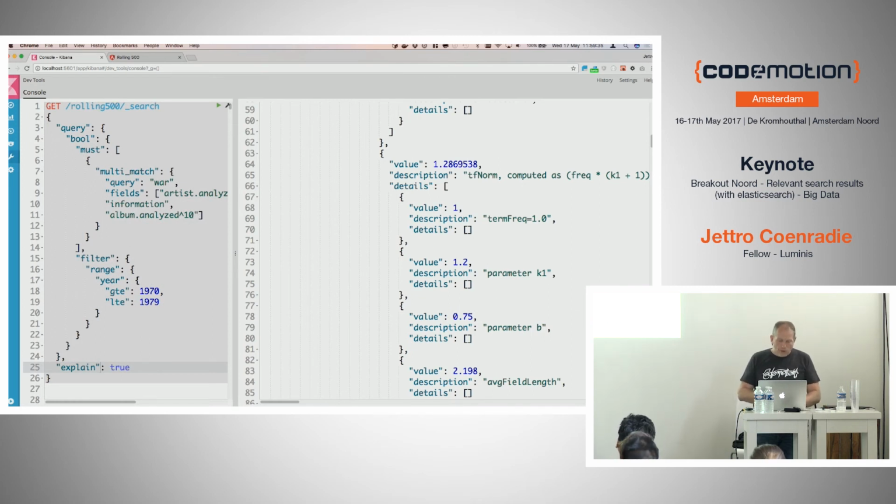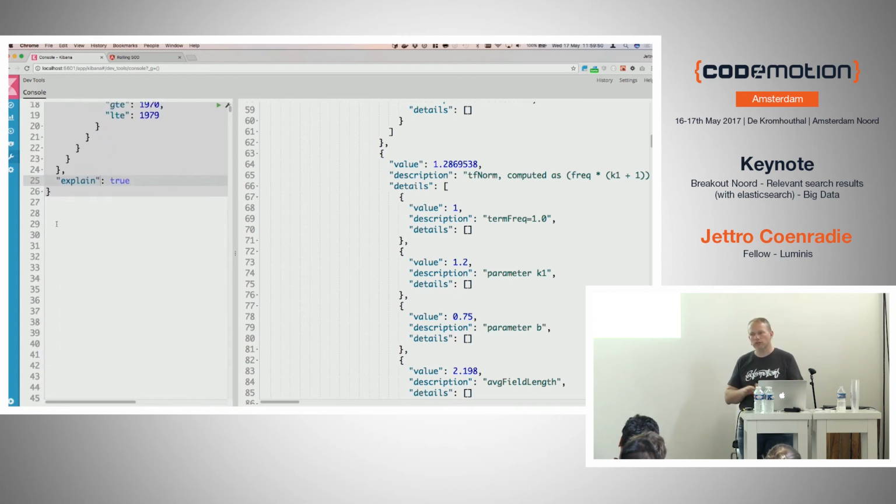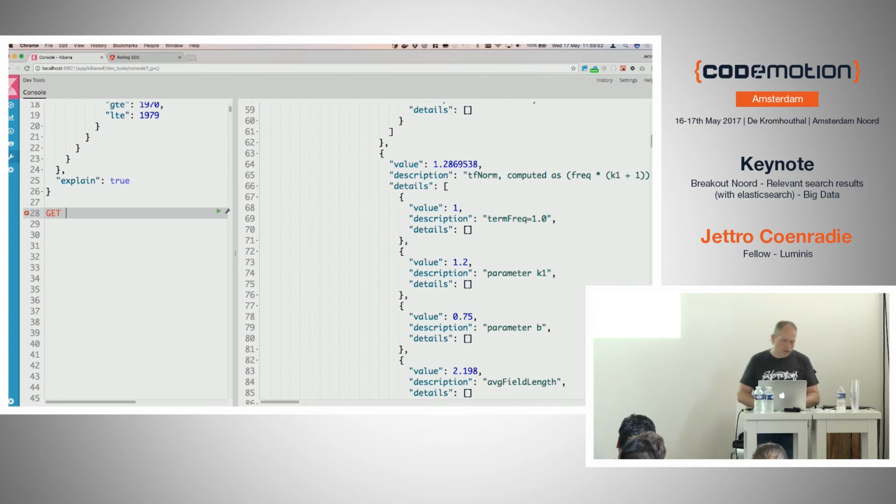Okay, now I've shown you how you could say that the album title is more important, but we also mentioned something like we want to have an impact for the date of the album. So if it's more recent, we want it to be more important than if it's an old album. So let's get there and see what we can do in that area.